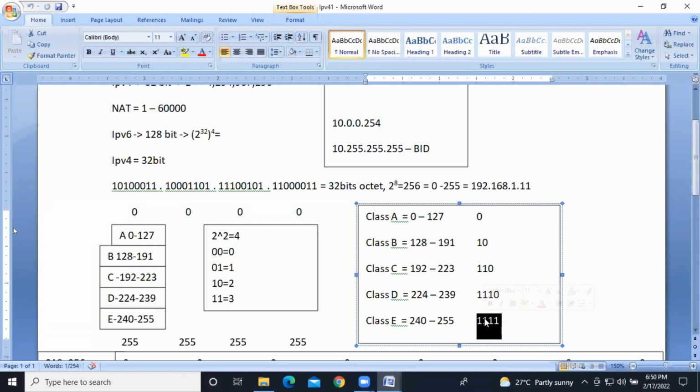Now, how will you get this priority bit? We should know that, right? IP address classification is done using the priority bit. So how will we get it? First of all, with the help of binary calculation. How many people know binary calculation?